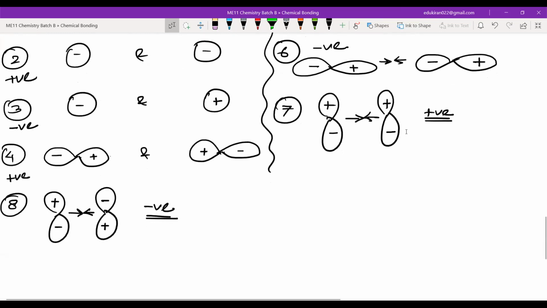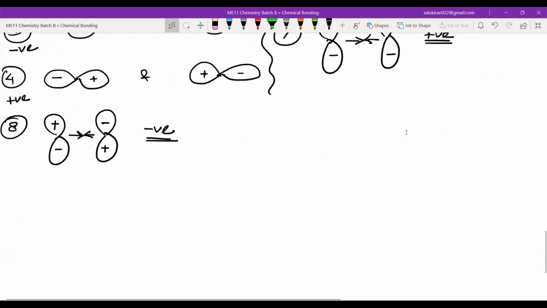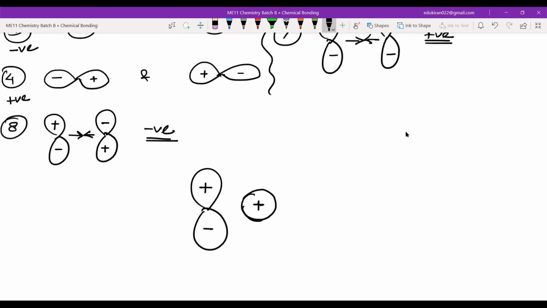Now, what will happen if I have, for example, this one: this is positive and this is negative, and you have an s orbital which is like this here, positive. What do you think will happen now? Positive overlapping or negative overlapping? Positive overlapping. So let us see.